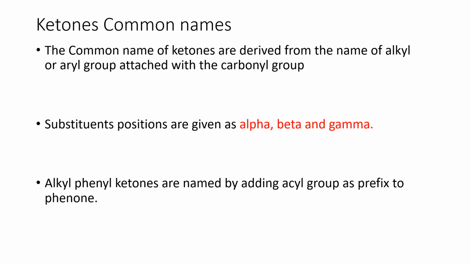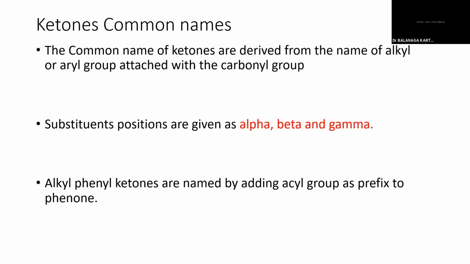And ketones. So the common names of ketones are generally derived from the name of the alkyl or aryl group attached to the carbonyl group. You know that the carbonyl group is what? C double bond O group. Am I right? So based on this R group and this R dash, it may be there. Based on that, we can name it.